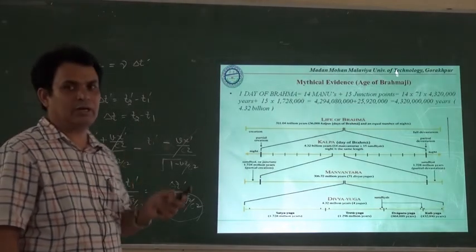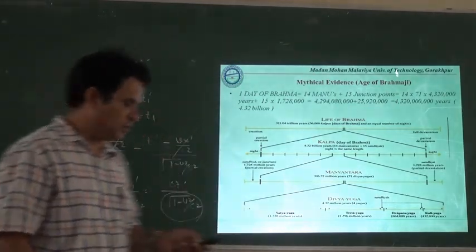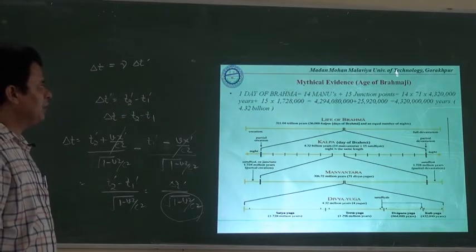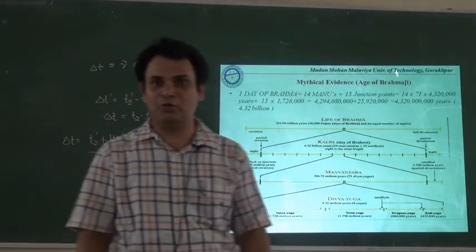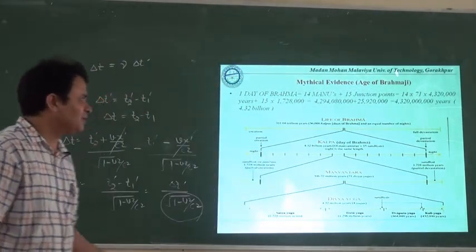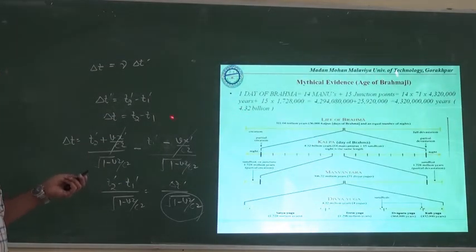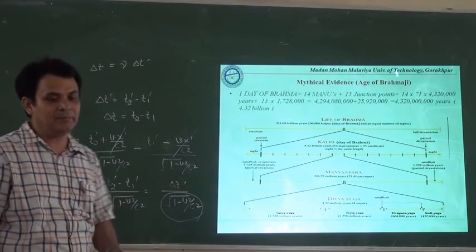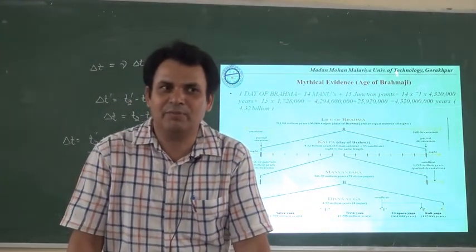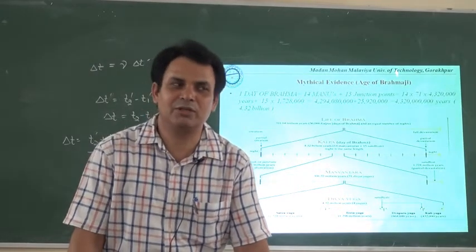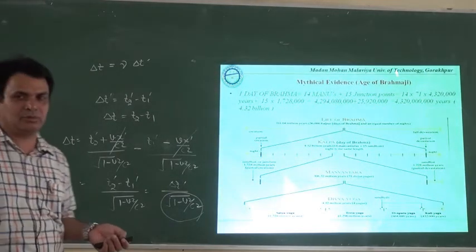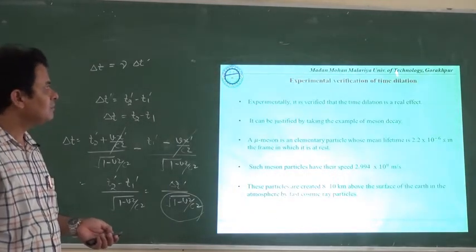According to that calculation, it has finally been concluded that Brahma's one day is equal to 4.32 billion years for human beings staying on the earth. This time relation between the person on the earth and Brahmaji shows that perhaps Brahmaji is moving in a frame of reference with tremendous velocity, and due to that he has the liberty to enjoy much time in comparison to the people on the earth.